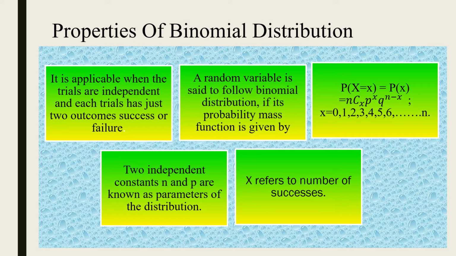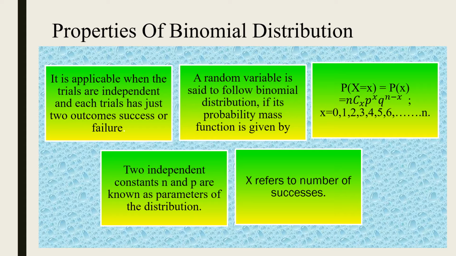Properties of binomial distribution. It is applicable when the trials are independent and each trial has two outcomes, success or failure. For instance, when we toss a coin, if we choose head but we get tail, it is a failure. At the same time, if we choose head and then get head, it is a success of the event.